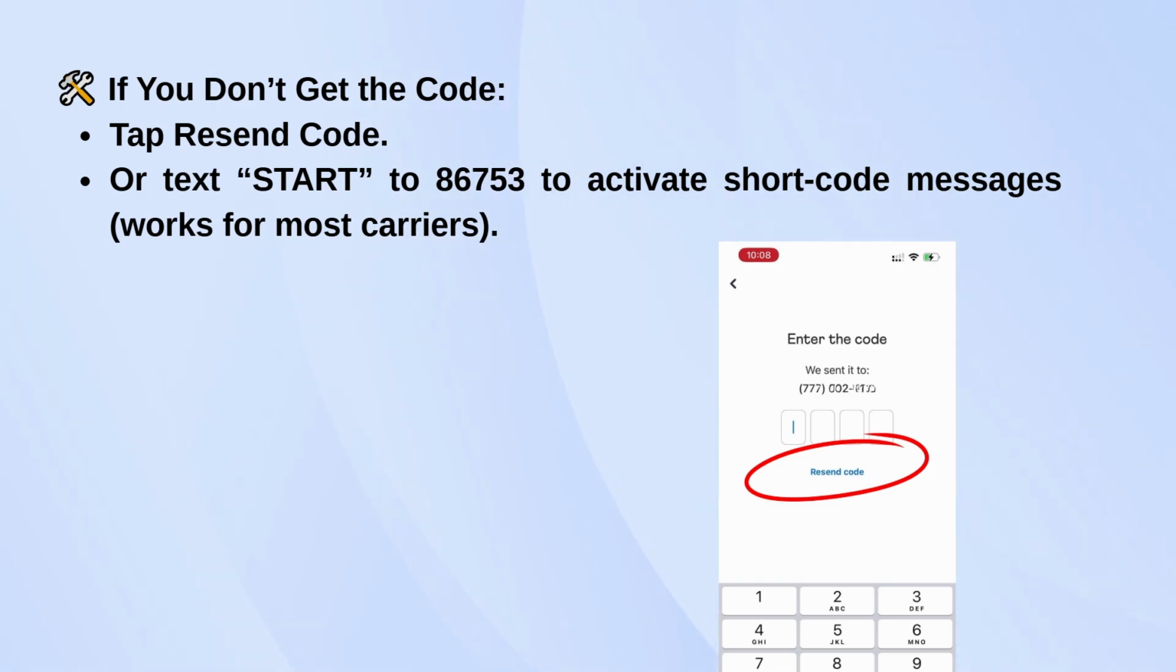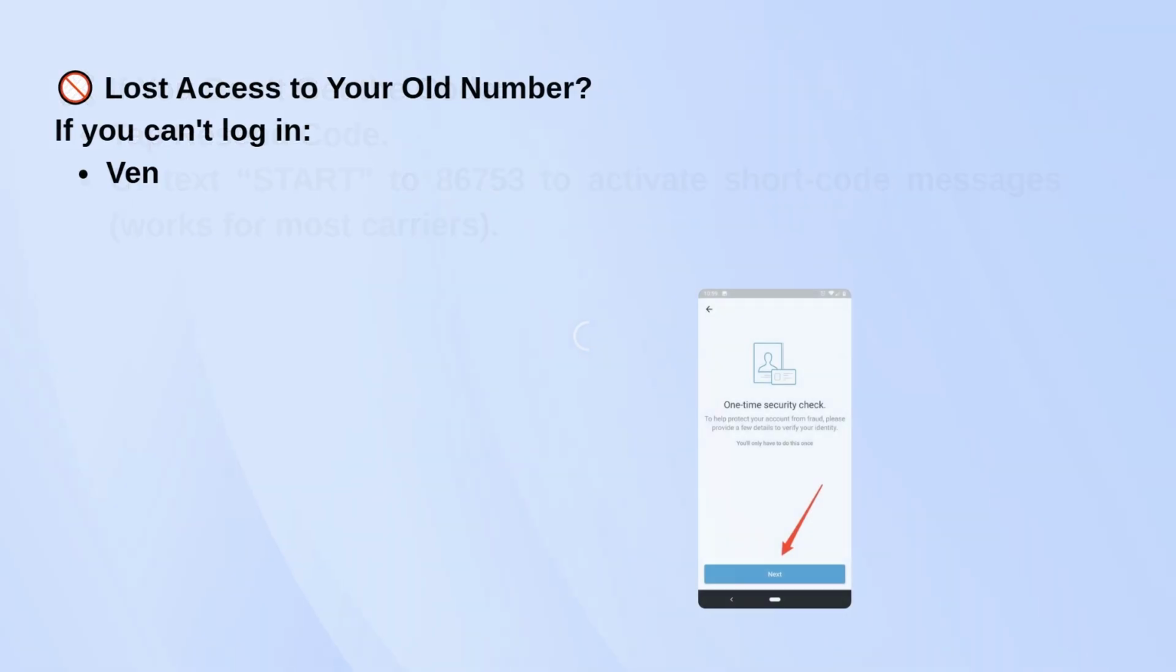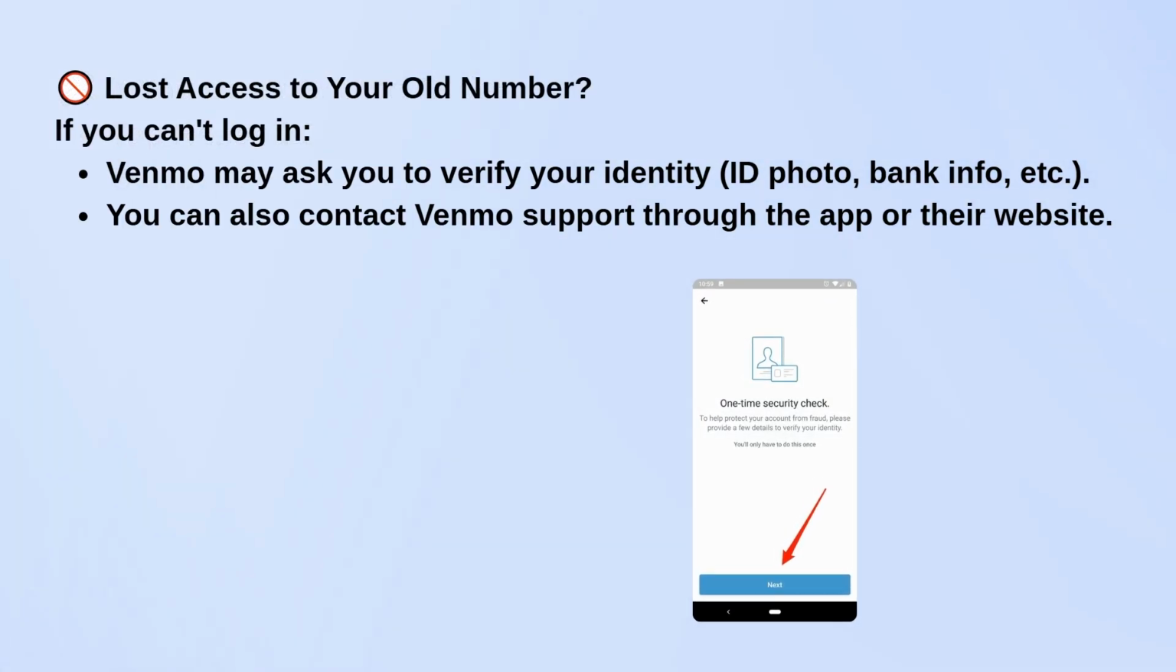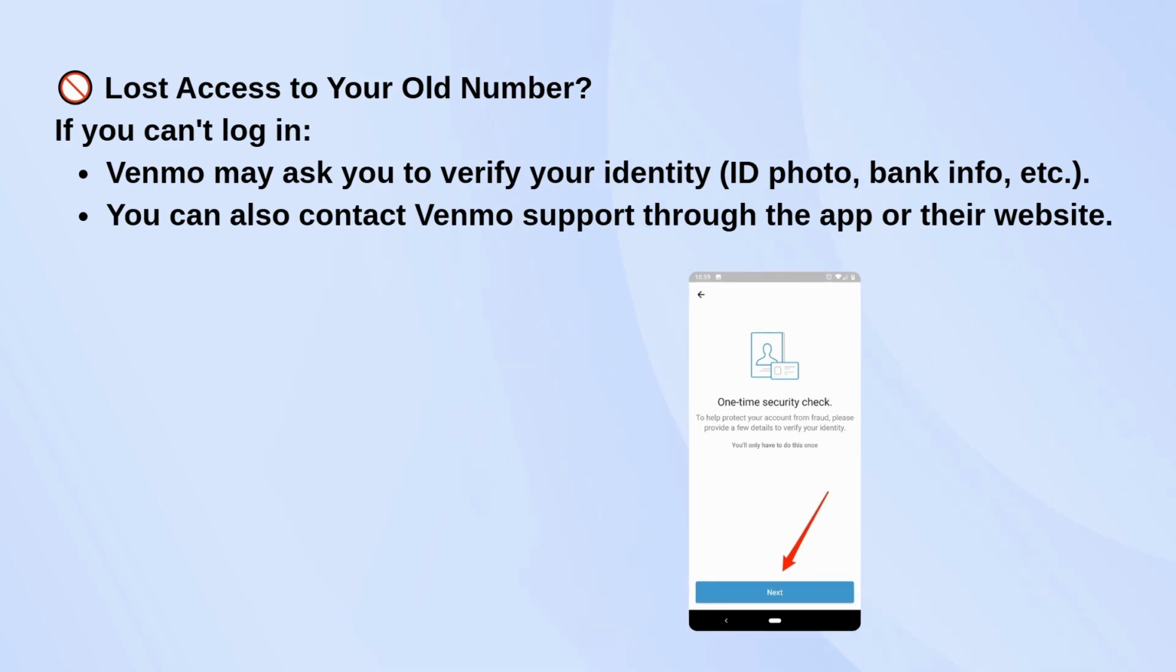Now, if you've lost access to your old number and you're locked out of your account, Venmo might ask you to verify your identity with something like an ID or bank info. You can also reach out to their support team either through the app or on their website.